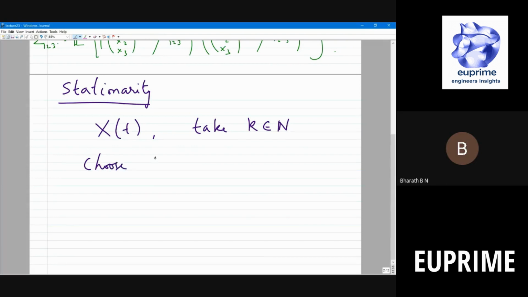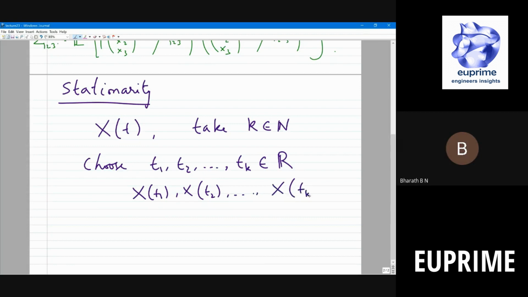Let me call those t1, t2, etc., tk. These are the k time instances at which you are going to look at the random process. Basically, you look at x of t1, x of t2, and so on, x of tk. So you'll get the corresponding k random variables, or a random vector.